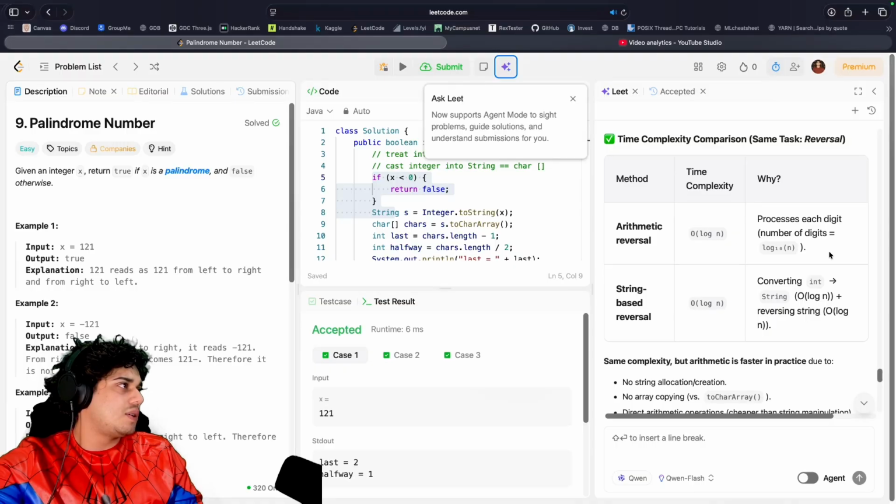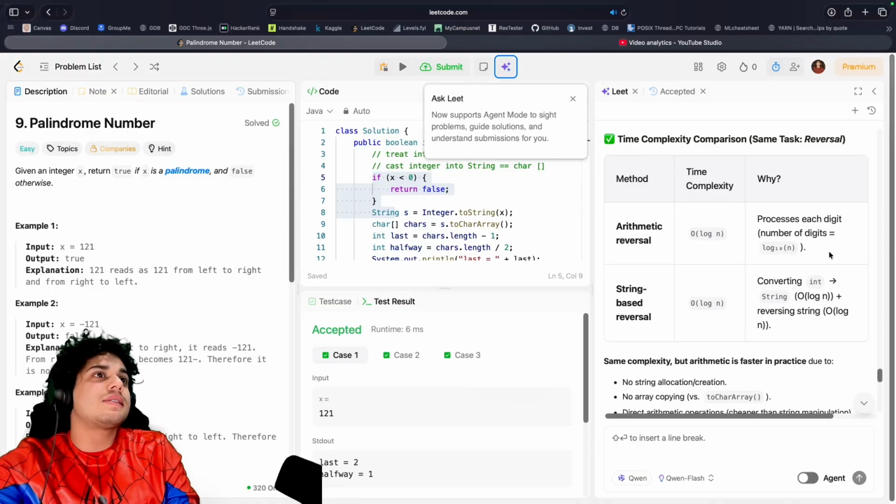That's what I did. Arithmetic reversal processes each digit of the number. I guess it's because you're not looping through anything. Well, you have a while loop in there.